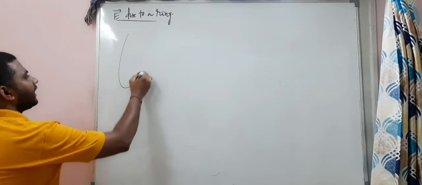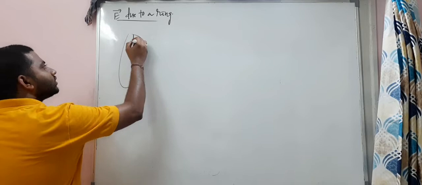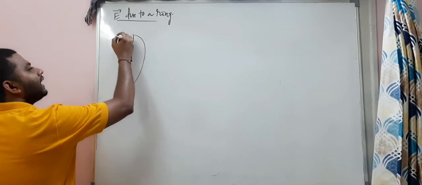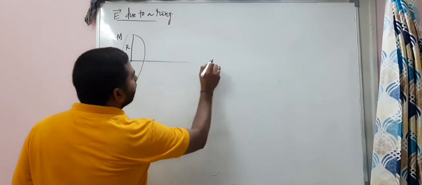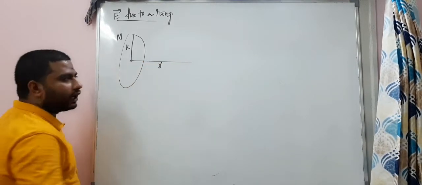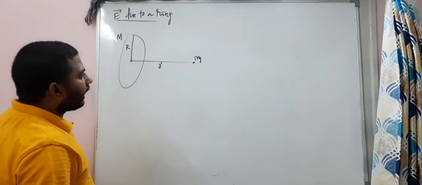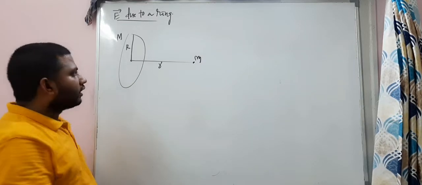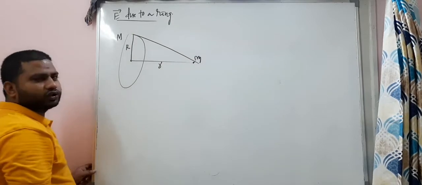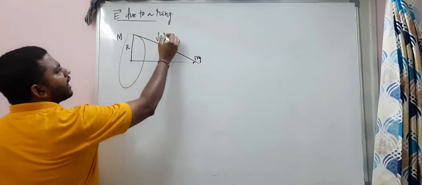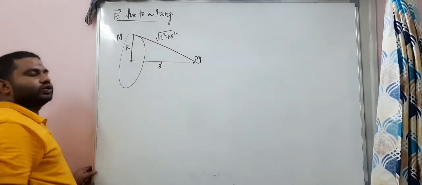So let us take, this is the ring, carefully. The ring whose radius is capital R and the mass of the ring is M. At a distance small r, there is a mass kept here. And you know the situation, this and this, the distance between these two is how much? So square root of R square plus small r square. In the derivation we'll use that also.